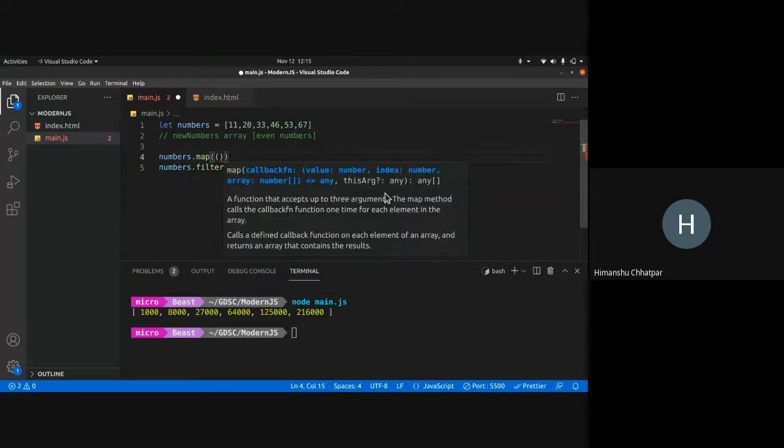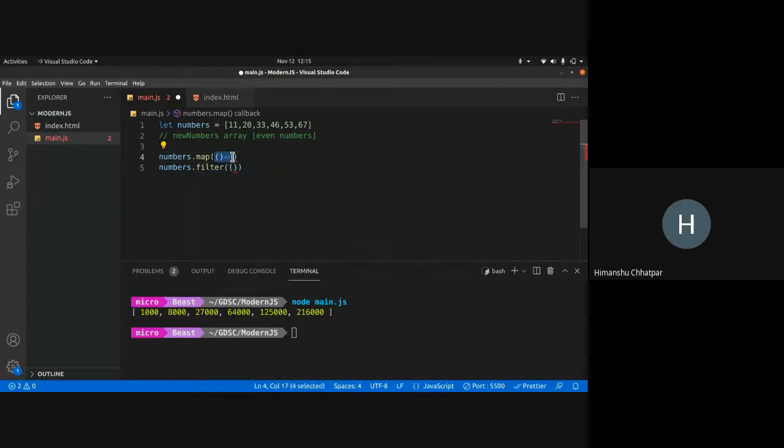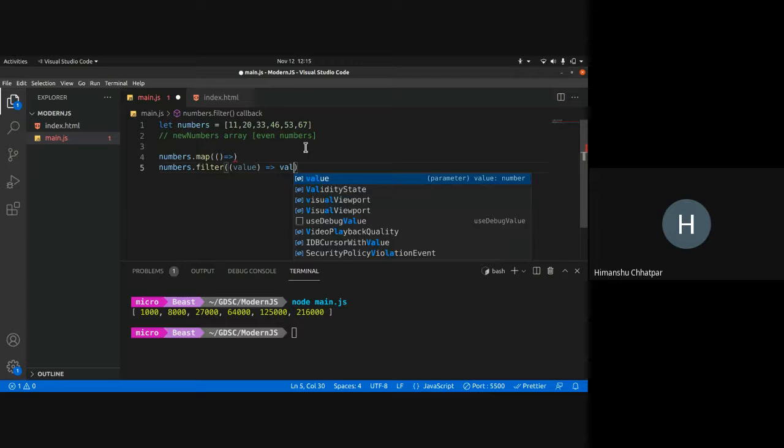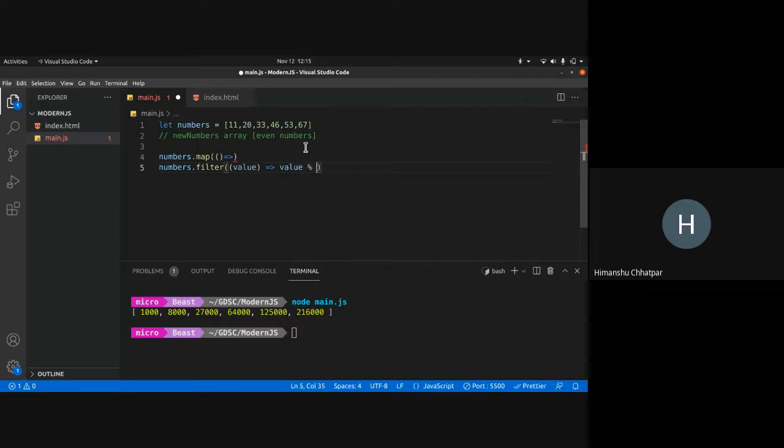So the callback function over here asks, what do you need me to do for each element? The filter here asks, what do you need me to check for each value, right? So for each value, I want to check if it's even or odd. So for each value, I want to check if value mod 2 equal to 0 or not. This is what I want to check. So value mod 2 equal to 0. If it's true, it will return true. So that's how it will work.